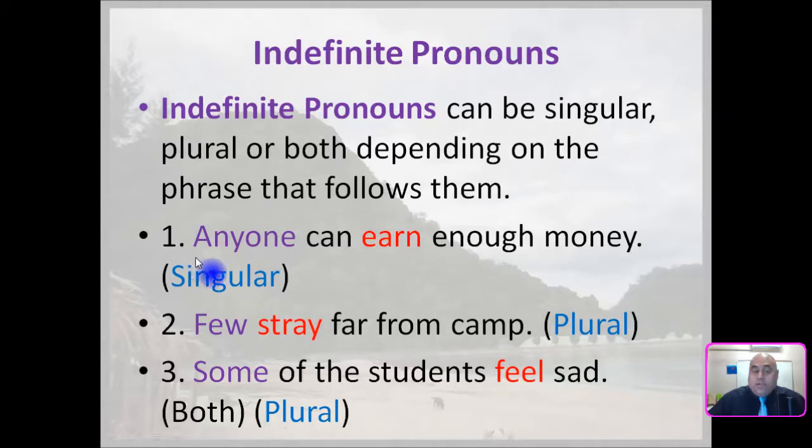So number one example, anyone can earn enough money. It's singular. Anyone and the verb earn, singular. Number two, few stray far from camp. It's an example of plural. Few is plural and stray is plural.